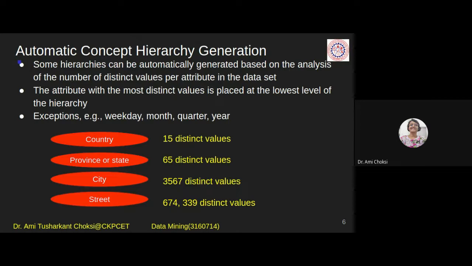But here we can say, multiply. So their days will be more. Days will be more. Month will be more in a year. Quarter will be more, but distinct values are not more. For months, it is 12 only.